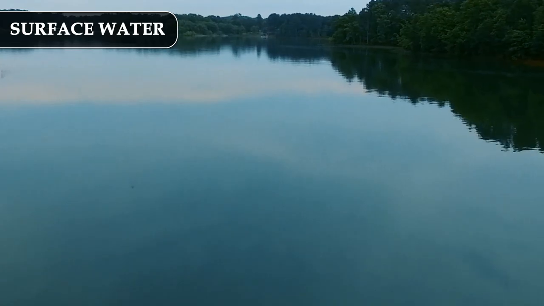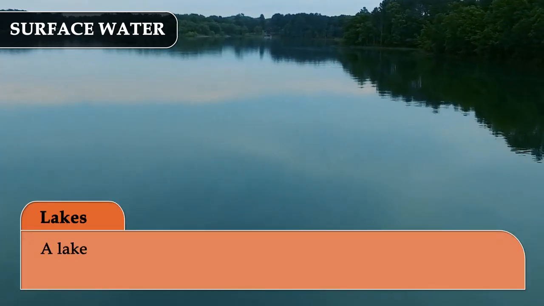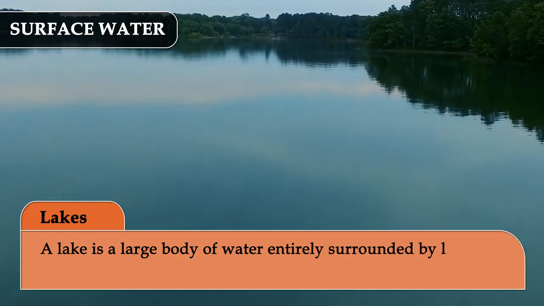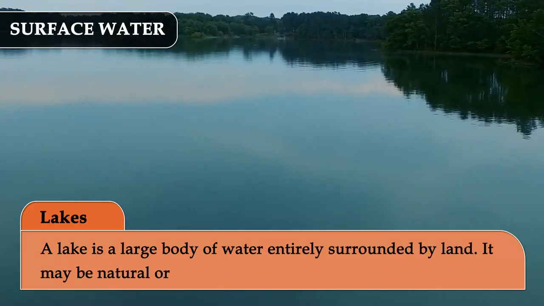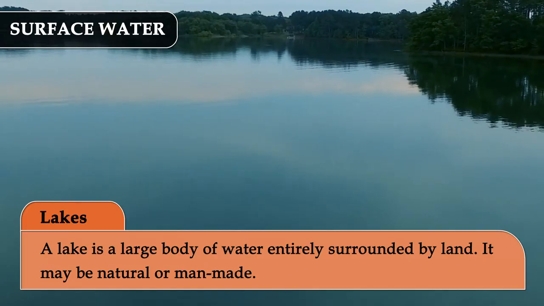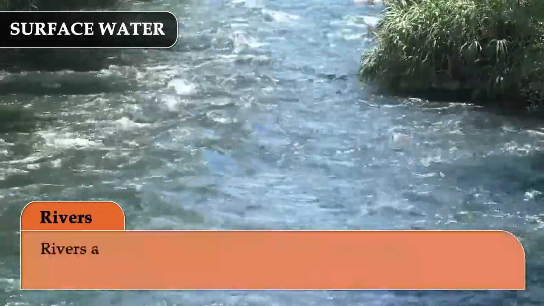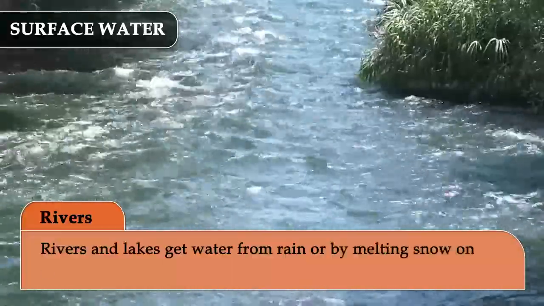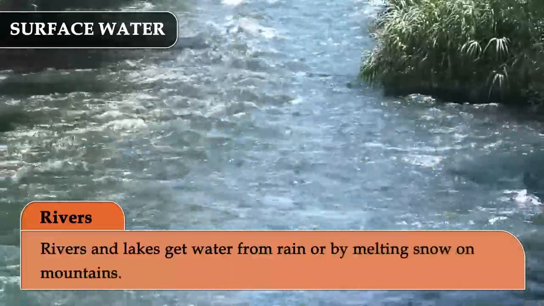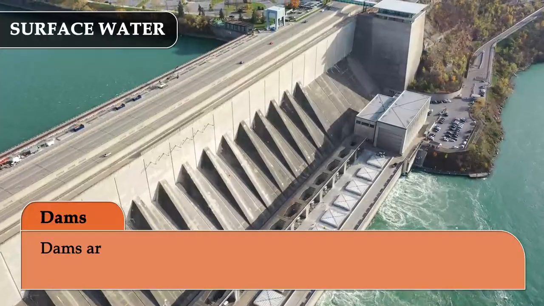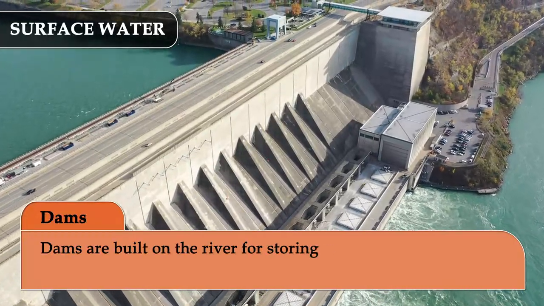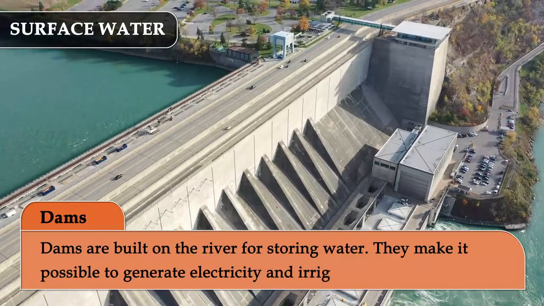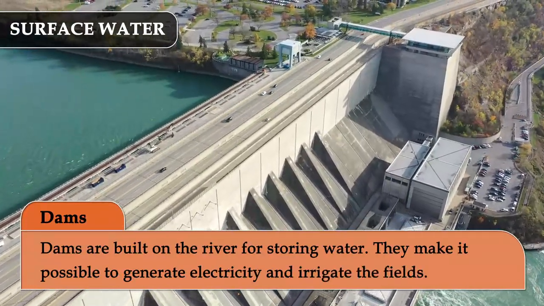Surface water. Lakes. A lake is a large body of water entirely surrounded by land. It may be natural or man-made. Rivers. Rivers and lakes get water from rain or by melting snow on mountains. Dams. Dams are built on the river for storing water. They make it possible to generate electricity and irrigate the fields.